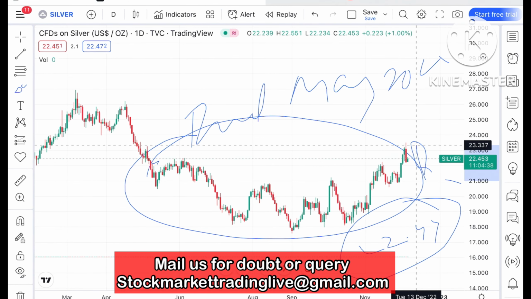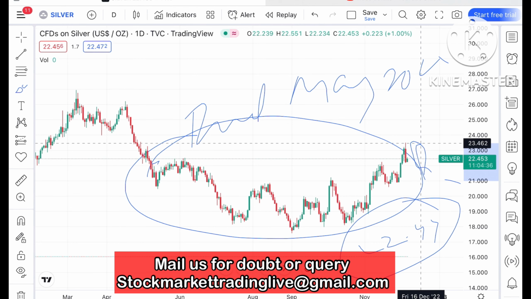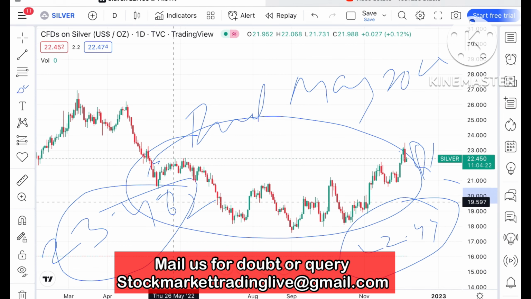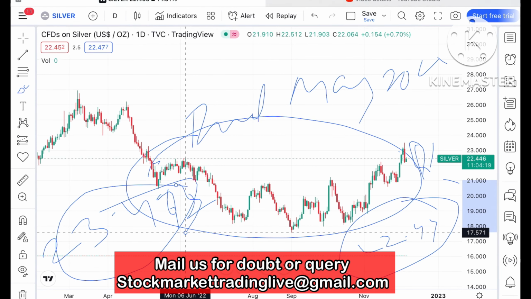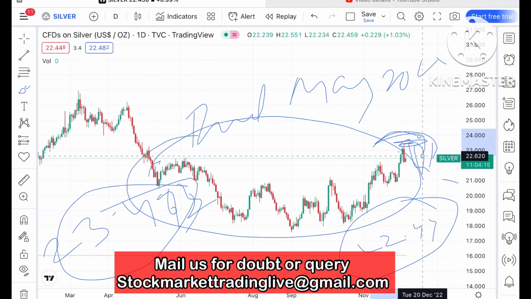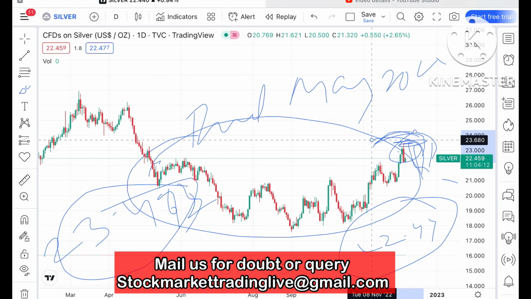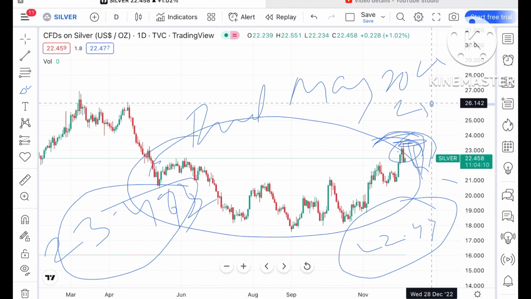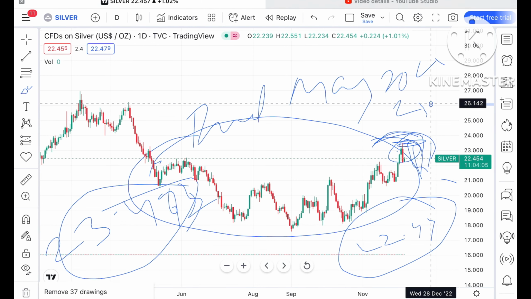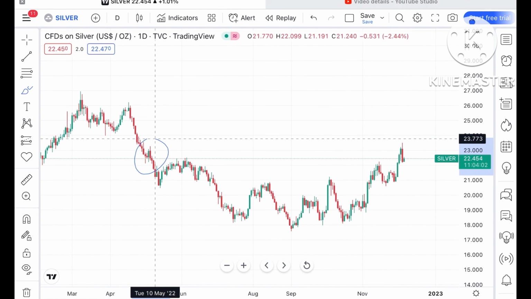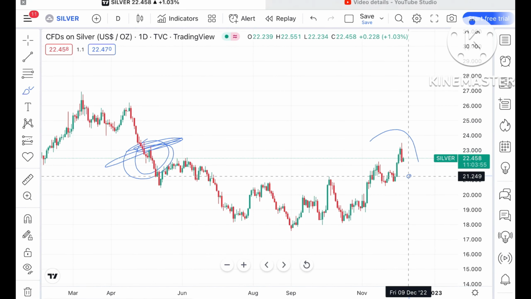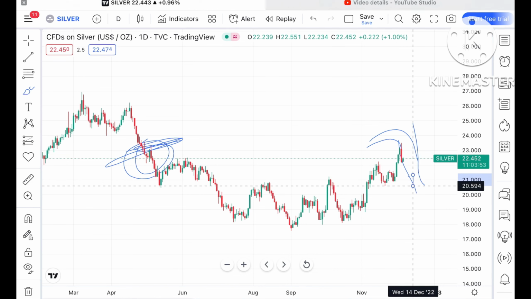If you look at this chart, the high made at this particular point is around $23.493. Okay, so we have seen a swing form at this particular level, and after going to a level of 23.496, it came down and is trading at around $22.458. Okay, why is it so? Because you can see that this is a strong resistance, so from there we have seen a swing form on the downside.